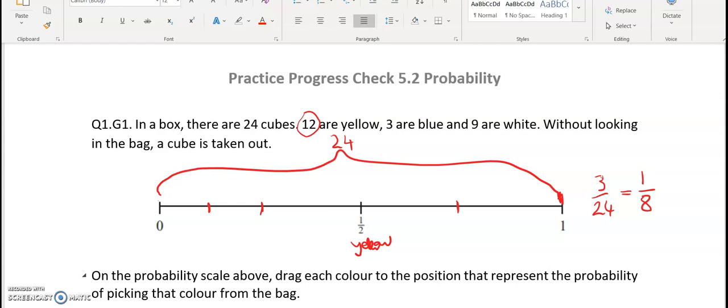So this would be 1/8, which is the blue colour. Then we have 9 white. So if this is 3, this is 6, so there comes the white colour. So this is 3/8.